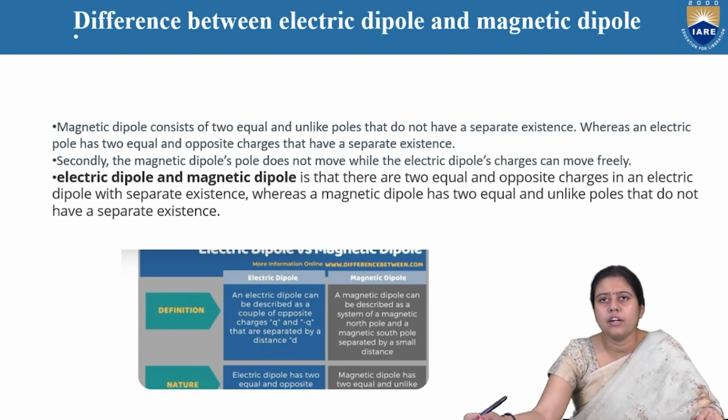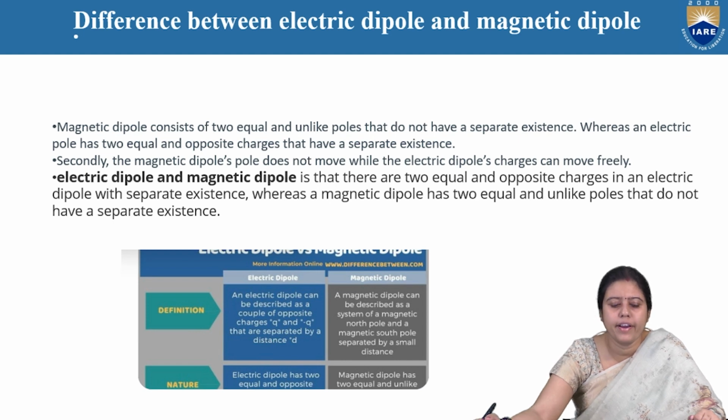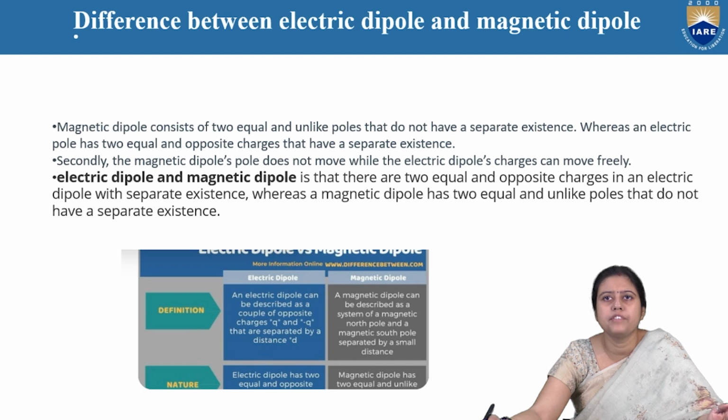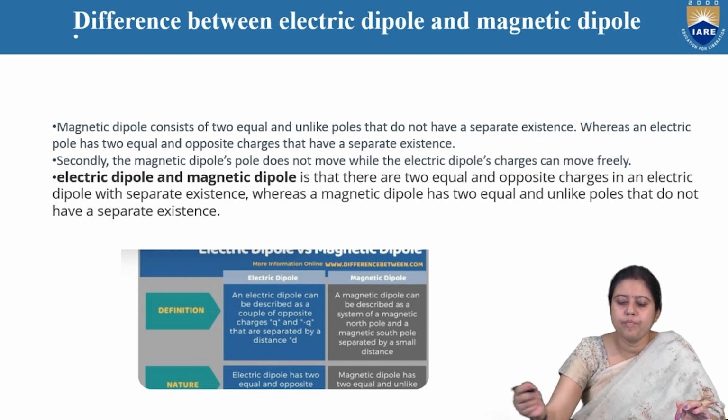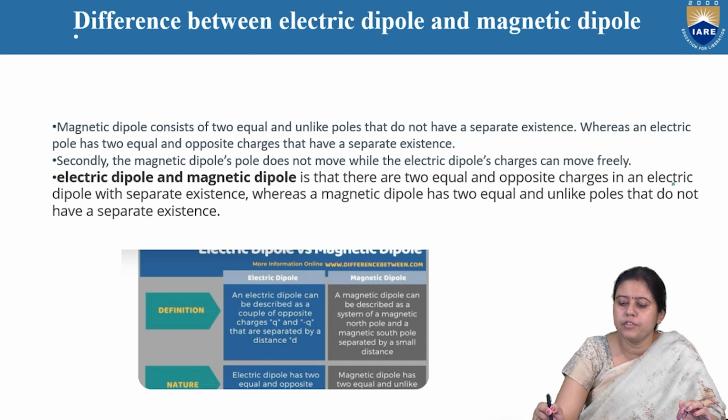If we want to distinguish between the electric dipole and magnetic dipole: a magnetic dipole consists of two equal and unlike poles that do not have separate existence, whereas an electric dipole has two equal and opposite charges that have separate existence. Practically, two separate unlike poles never exist.